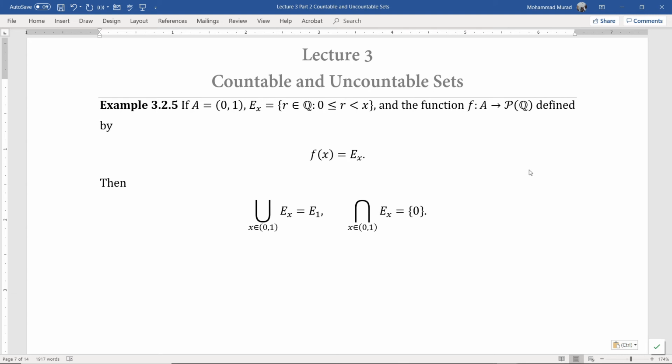Another example. If A is the open interval from 0 to 1 and E sub x is as defined earlier, with the function f from A to the power set of Q as f of x equals E sub x, then the union of this family of subsets of the rational numbers Q is simply E1. And the intersection of this family of subsets is simply the set containing the element 0 only. Please pause the video and try to verify these two results.